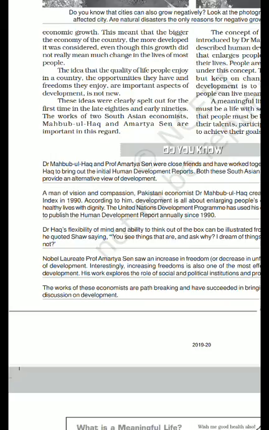Dr. Haq's flexibility of mind and ability to think out of the box can be illustrated from one of his speeches. Dr. Haq had a very long vision, and he had the ability to think out of the box. Out of the box means thinking of the thing which he himself doesn't know.